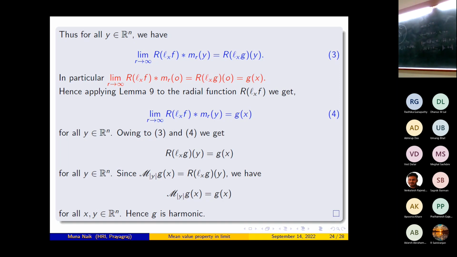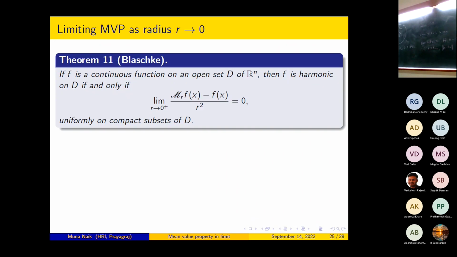Now one can ask a similar, analogous question: what happens when our radius r tends to 0? When the radius r tends to 0, we are in a local setup, and any manifold is locally Euclidean. So using the result of R^n, one can have an analogous result, but that result is not difficult because results of R^n will give that result. But it is really interesting and also useful. This is the Euclidean result due to Blaschke.